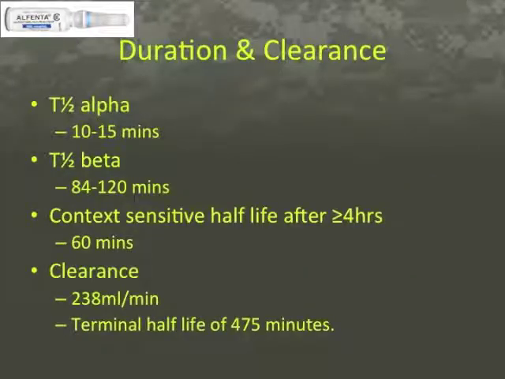The T-half alpha, or plasma half-life of Alfenta, is from 10 to 15 minutes, which means that its analgesic effects start to be subtherapeutic in 50% of the people at that time. The T-half beta of Alfenta is 84 minutes to 120 minutes, which means that plasma levels decrease by half in that time. The context-sensitive half-time for Alfenta after at least a 4-hour infusion is 60 minutes. The clearance of Alfenta is 238 milliliters per minute, with a terminal elimination half-life of 475 minutes.